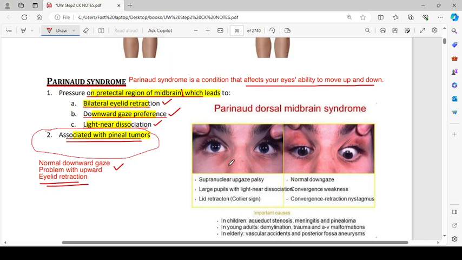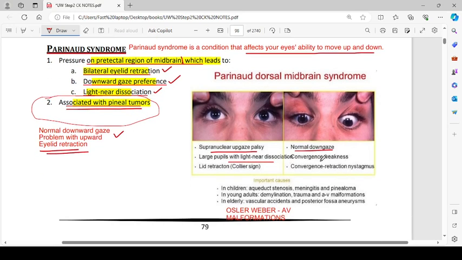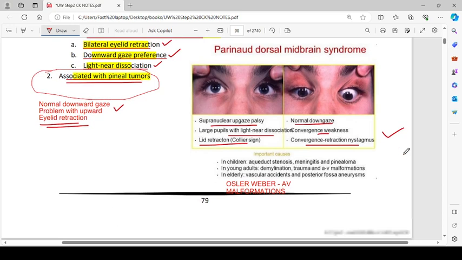So Parinaud, or dorsal midbrain syndrome: supranuclear up gaze palsy, there will be normal downward gaze. There is light-near dissociation. The pupil will not be able to do the convergence, but it will react to the light. Lid retraction, Collier sign, and convergence-retraction nystagmus will be there.